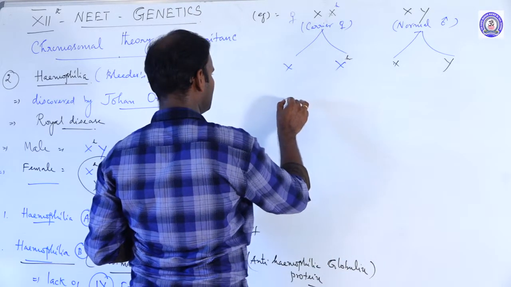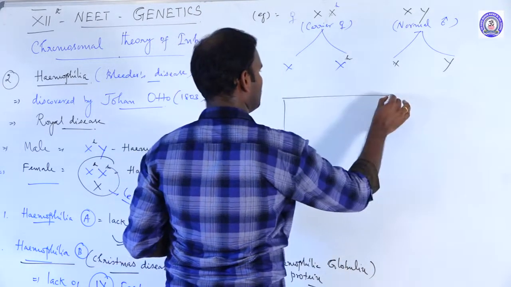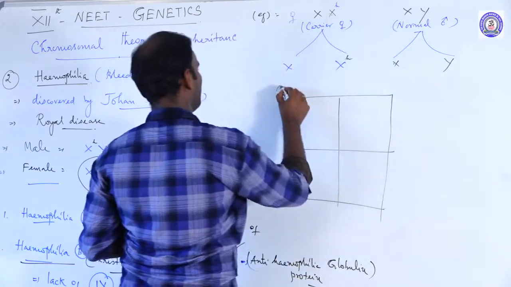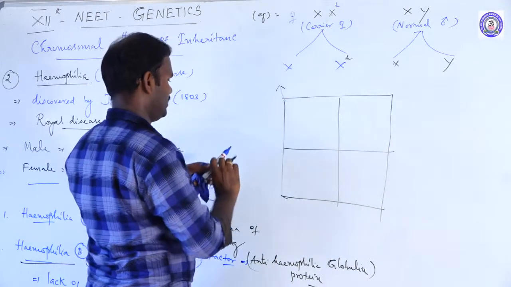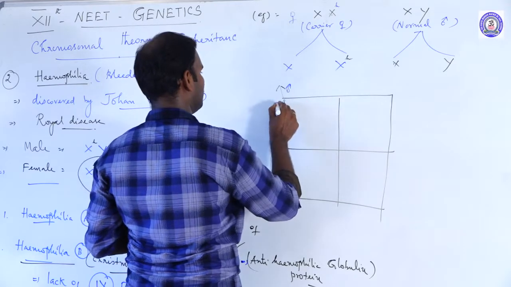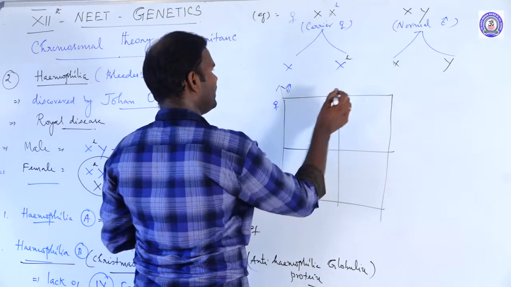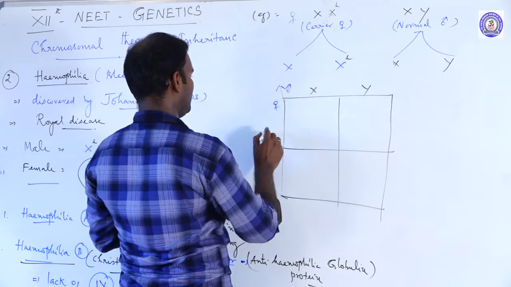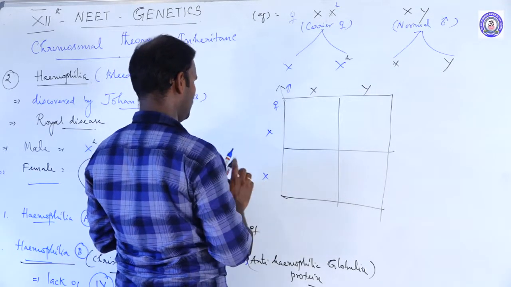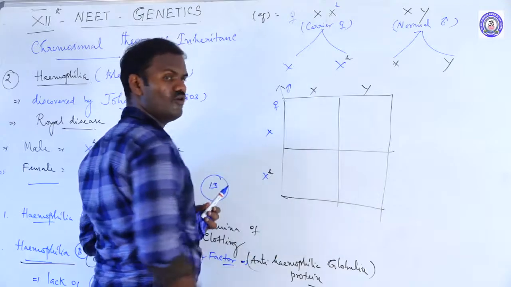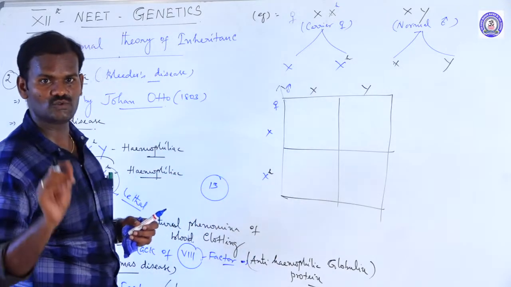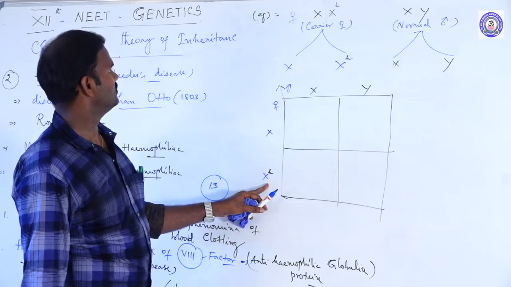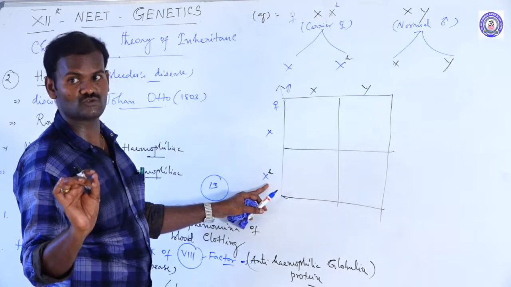If we plot these gametes using a checkerboard, for easier understanding: male gametes X, Y normal, female gametes X and X carrier. The recessive allele is not autosomal; it is on a sex chromosome.